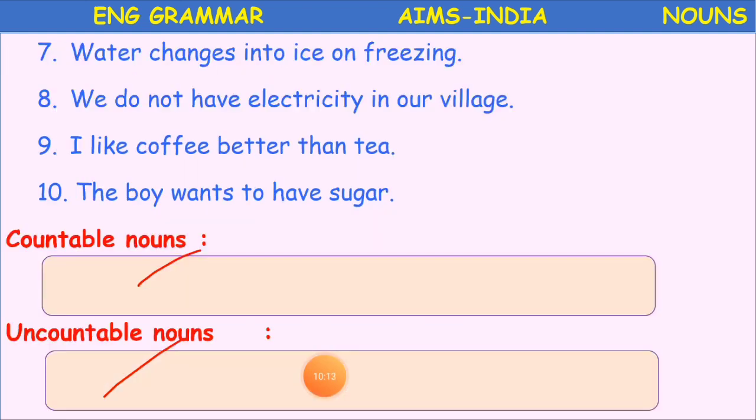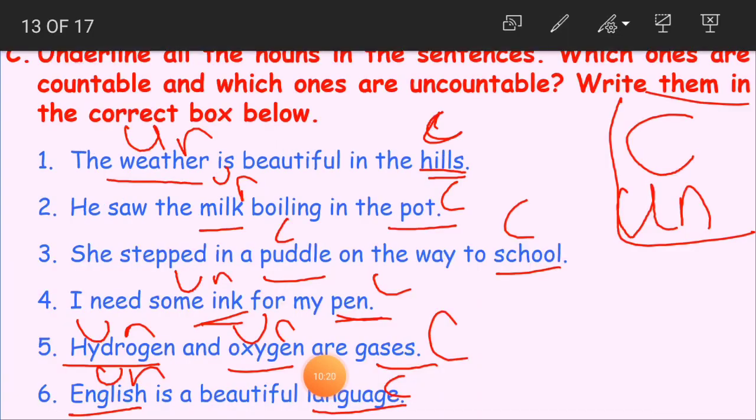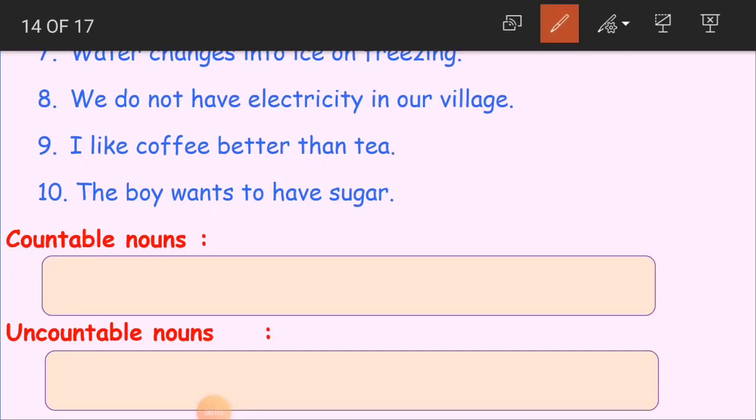Water changes into ice on freezing. Water is our noun. So children, here water is a noun. So water changes into ice. Then water and ice, both are nouns here. Water, as we cannot count it. Ice also we cannot count. So both are uncountable here. UN, I am writing as UN, uncountable.